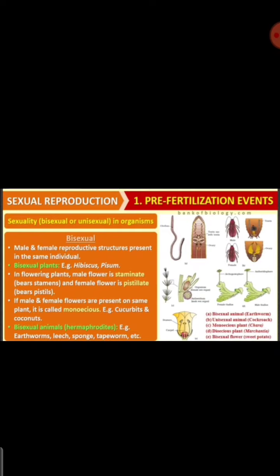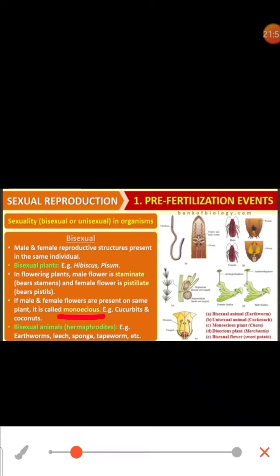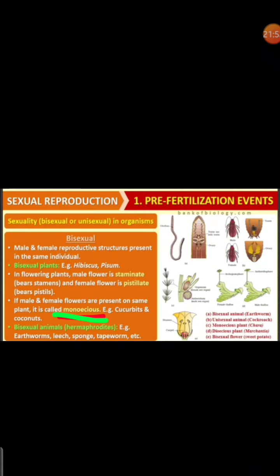We studied bisexual plants and different terminologies. In flowering plants, the male flower is called staminate, and the female flower is pistillate, which bears the pistil. If male and female flowers are present in the same plant, we call it monoecious. In bisexual animals, we call it hermaphrodite, as we know.